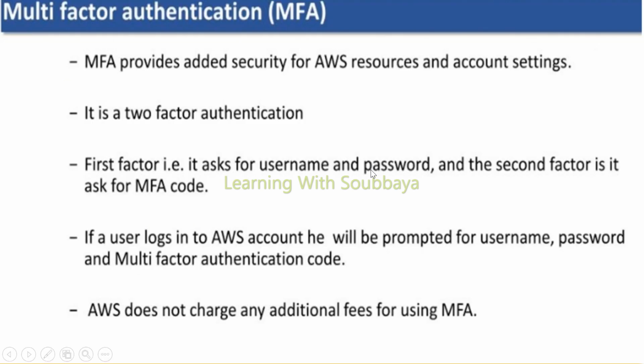So next thing, multi-factor authentication. Multi-factor authentication is also called two-factor authentication. The first authentication will ask for username and password. You provide the username and password, and it will then ask for the second factor of authentication, your MFA code. We can provide the MFA code via an authenticator on the mobile, or we can use a device to provide the MFA code. So when you log into the AWS account here, it first asks for username and password. Once you provide them, it then asks for the multi-factor authentication code.